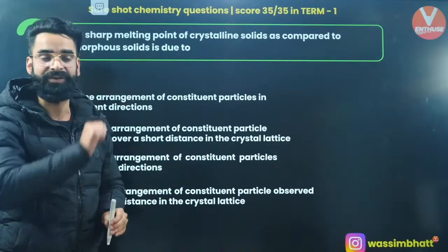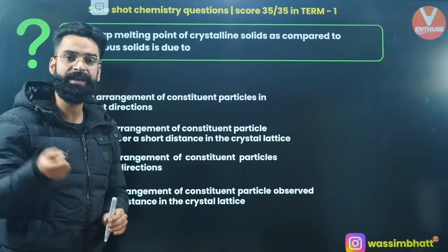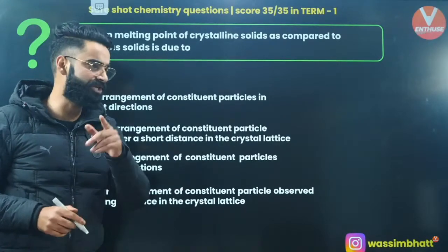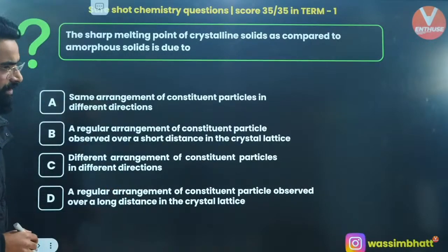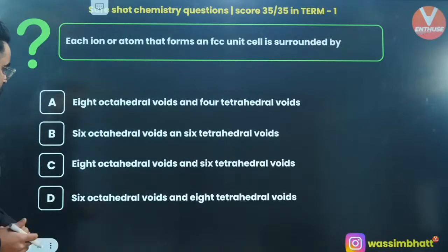There is short range order, right? And that's why amorphous solids do not have sharp melting points. Perfect? Absolutely, my dear people. Wonderful. Moving on to one more question.